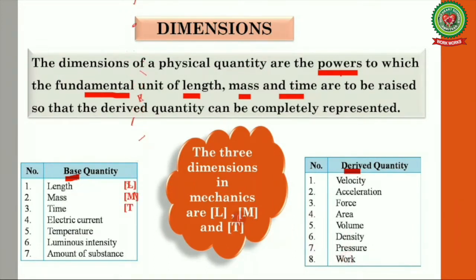Now the dimension of length is L, of mass is M, and of time is T. In dimensional analysis, we are basically going to use these three dimensions: length, mass and time. There are other fundamental quantities like electric current whose dimension is A, temperature K, luminous intensity phi and amount of substance mole.